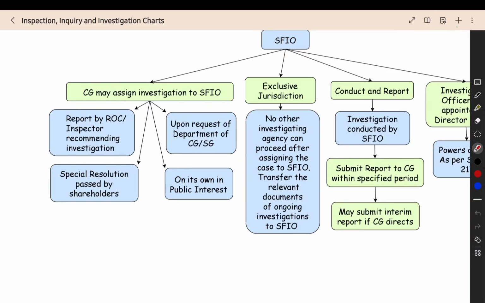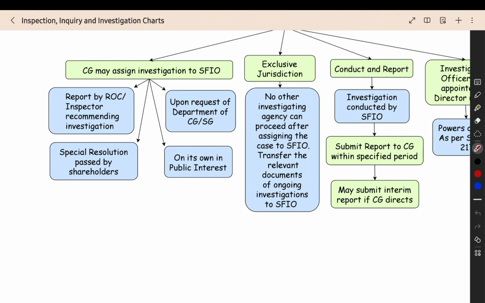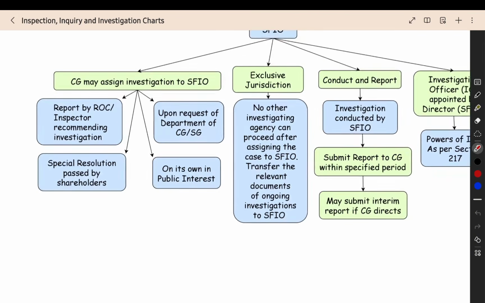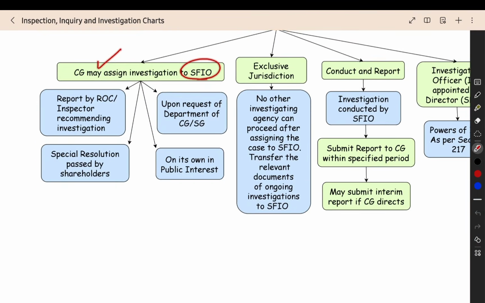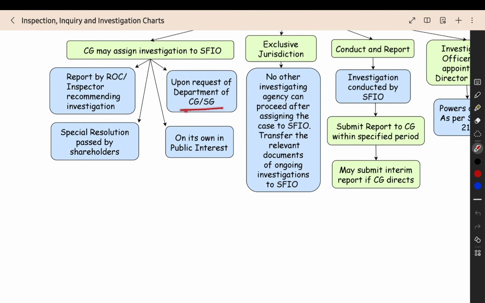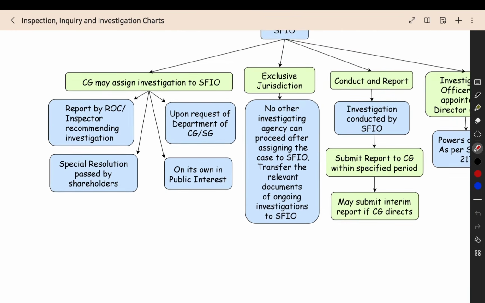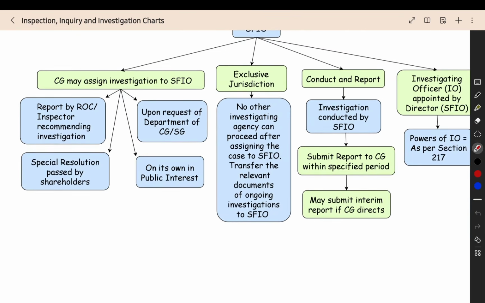When will they assign? The central government has to do the investigation. Why do they have to do the investigation? Based on a report of the ROC or inspector, which is the section number 208 report. In that report they are saying that an investigation should be done. Then that investigation can be assigned to SFIO by the central government. Then some central government or state government department can give a request. Then they can also carry out an investigation using SFIO on their own, in public interest, or by special resolution. In these cases, the investigation can be given to the Serious Fraud Investigation Office.